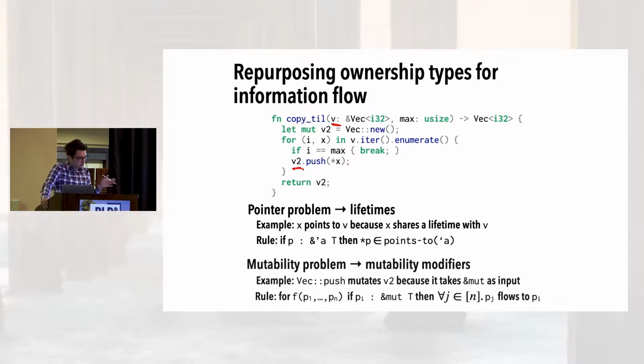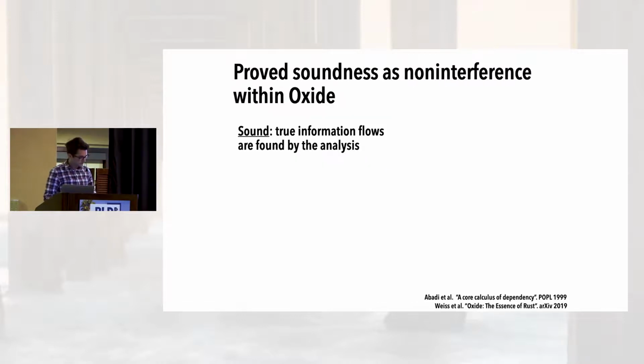Once you get how ownership types work, the resulting analysis is a set of fairly straightforward approximations based on these types. There's some subtlety around issues like field sensitivity and strong versus weak updates that I am happy to chat about later, but this is the core technical insight. And so now, given this analysis, we wanted to evaluate it in two ways: its soundness and its precision. By soundness, I mean if an information flow exists in a program, our analysis will find that information flow.